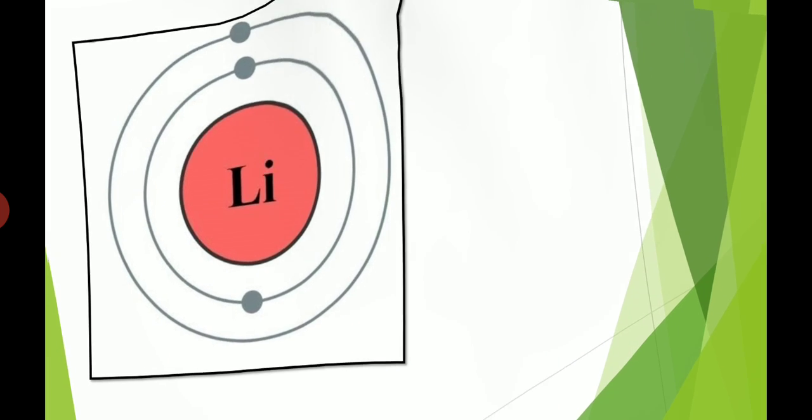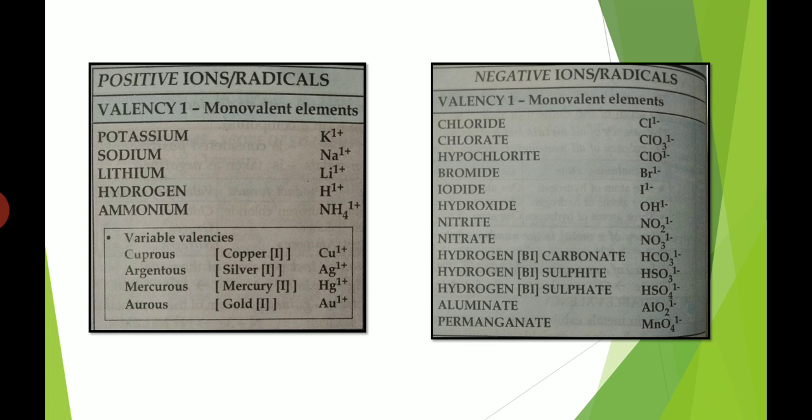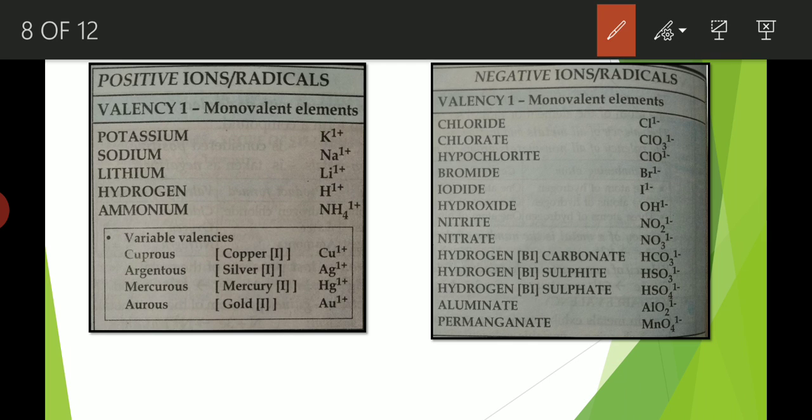Now, valency. See, we know that there are two types of ions, positive ions and negative ions. Positive ions means those ions which have positive charge. They are known as cations. And negative ions means those which have negative charge. They are the anions. Now see, we will see valency of some cations and anions both.